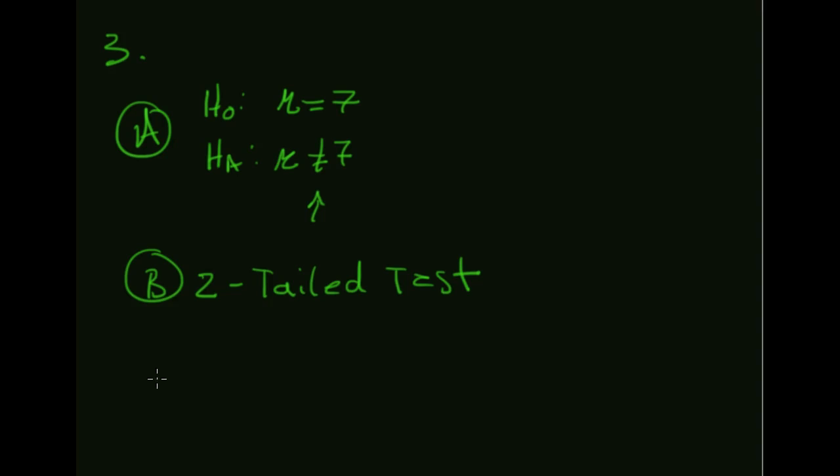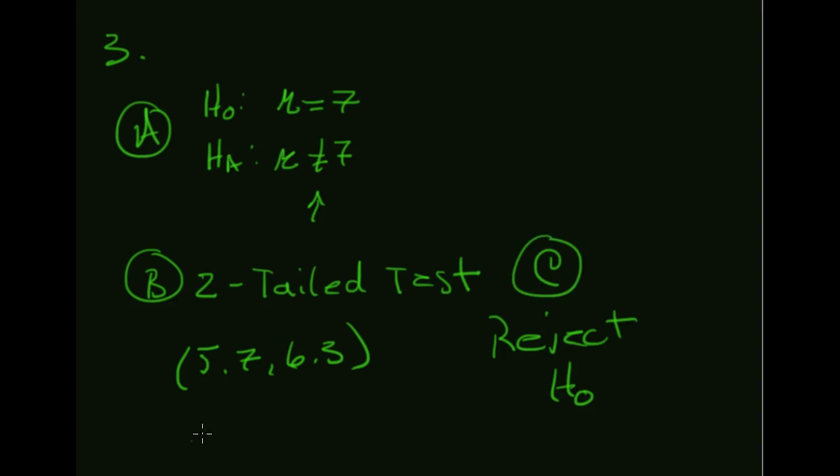She concludes from her observations that the actual mean of Benedict's foolish actions is between 5.7 and 6.3 times per day, which this interval does not include 7. So we reject the null. We reject H0, right? Beatrice is being a little bit harsh about Benedict. Hero has proven that he's not quite such a fool. All right, so that's what we've got there. That's part C of number 3.